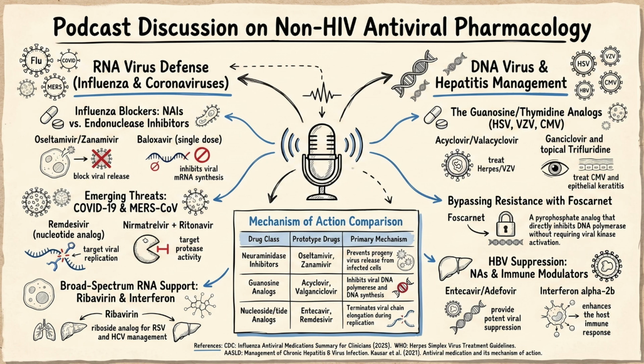Right. How on earth do you target a virus that establishes latency like that? Well, you trick it into weaponizing the drug against itself. For these viruses, we use a class of drugs called guanosine analogs. The gold standards here are acyclovir and its prodrug, valacyclovir.